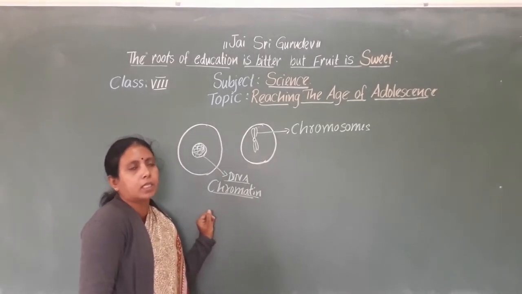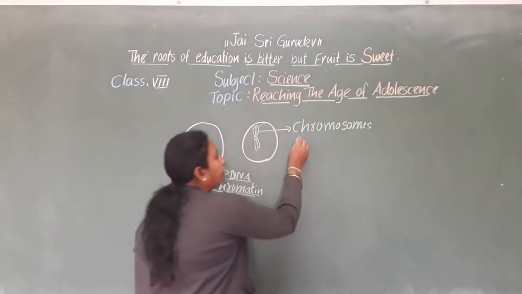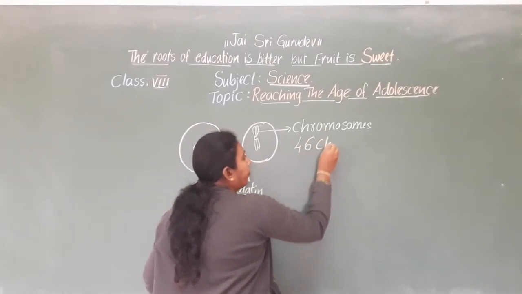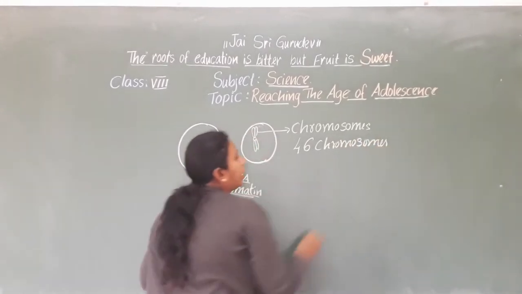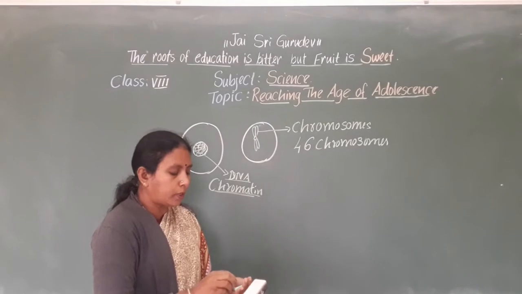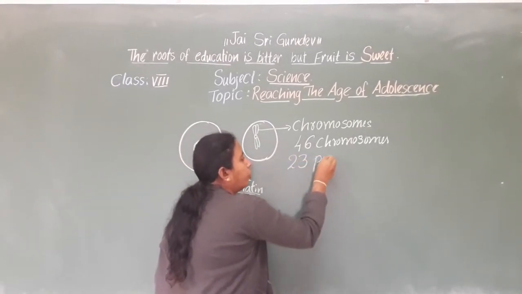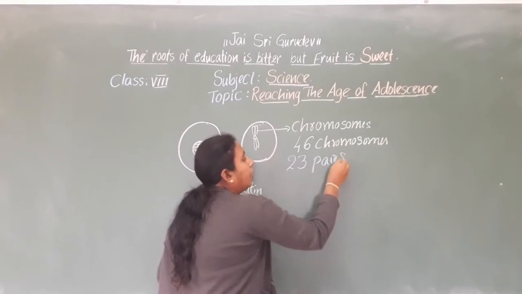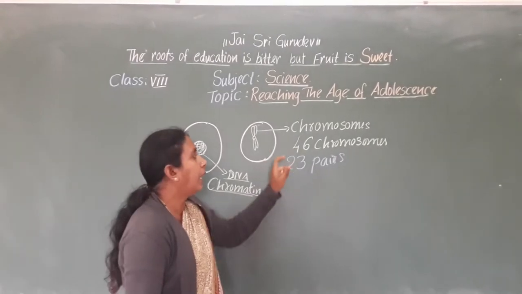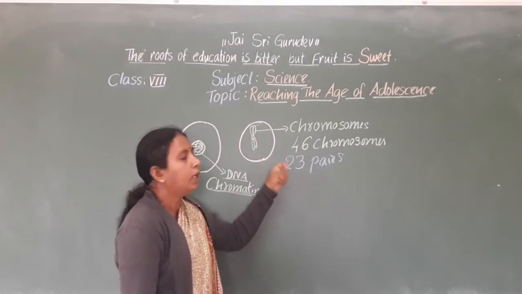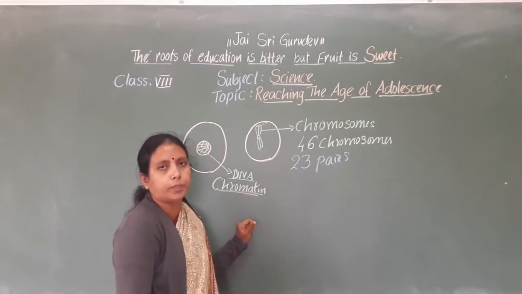Coming to human beings, in human beings each cell nucleus contains 46 chromosomes. How many? 46 chromosomes. We always say the chromosomes are in pairs, that is, 23 pairs of chromosomes. The number of chromosomes varies from one organism to another. I am talking only about human beings. In human beings, we find 23 pairs of chromosomes.